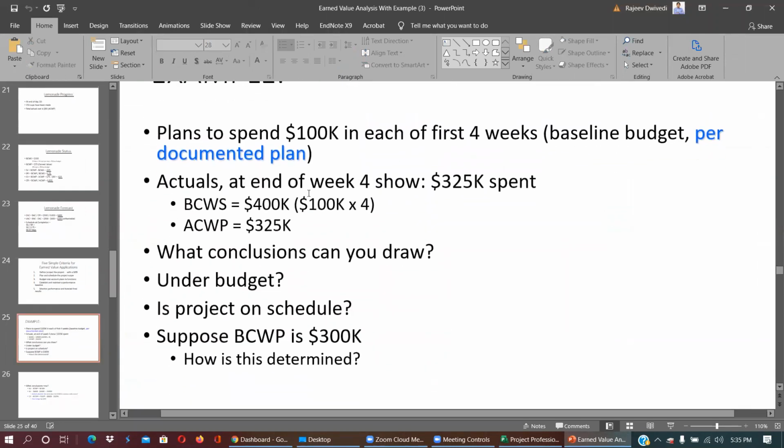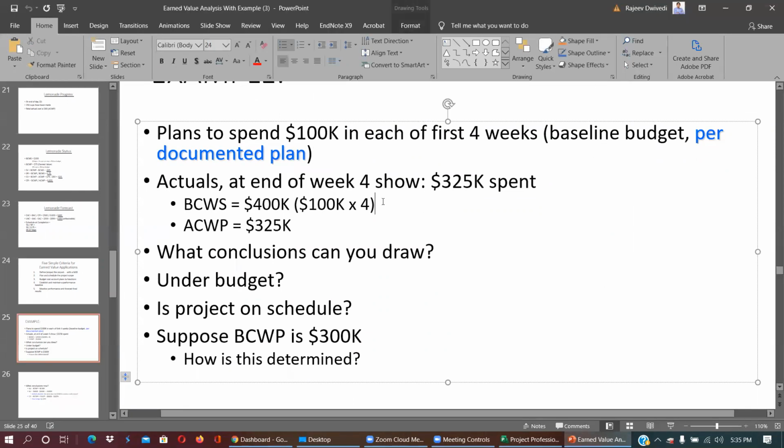So another example here: plan to spend 100,000 each of the first 4 weeks. In 4 weeks, the actual at the end of week 4 shows 325 is spent. So budgeted cost of work scheduled is $400, which is 100,000 into 4 weeks. Actual cost of work performed is this much.